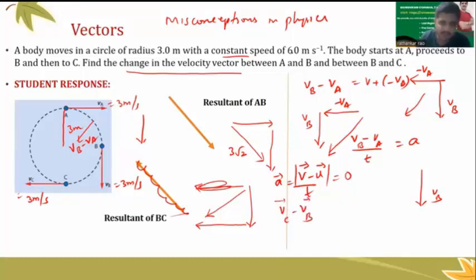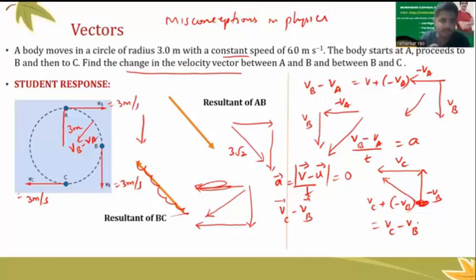Okay. So therefore, now VC, the second vector, I'm going to retain it like this. VB now becomes minus VB. This is plus VB. What is minus VB? Minus VB should be in the opposite direction. So I am going to remove this. So the resultant of these two, what is this now? This is minus VB, this is VC. The resultant here should give me VC plus minus VB. This should be equal to VC minus VB, right?